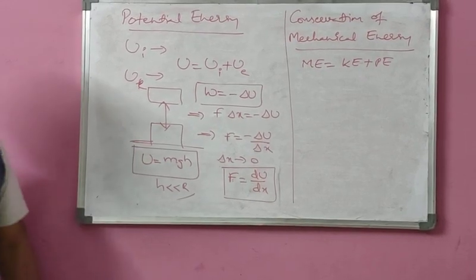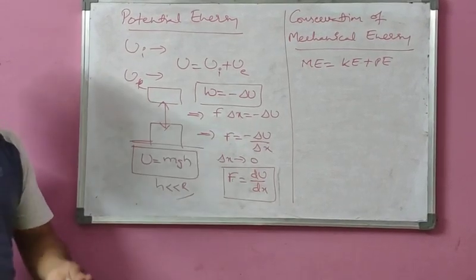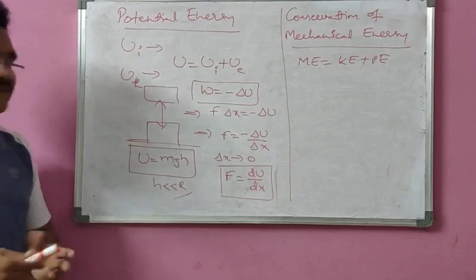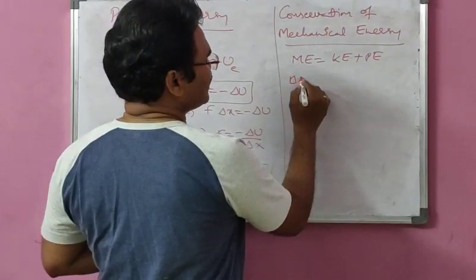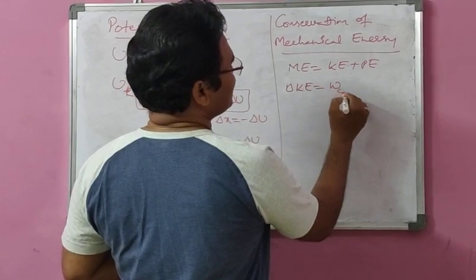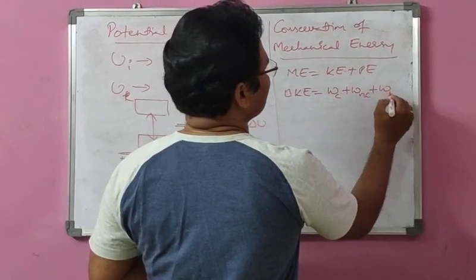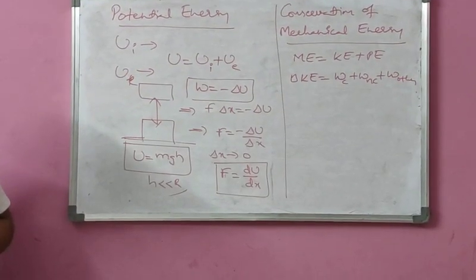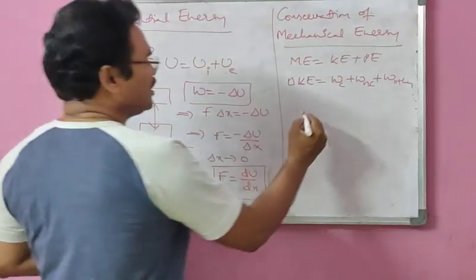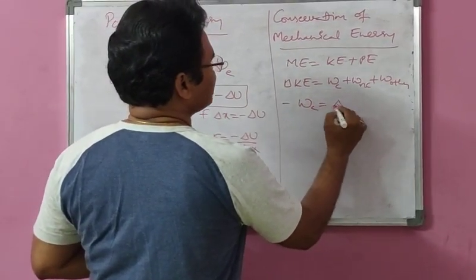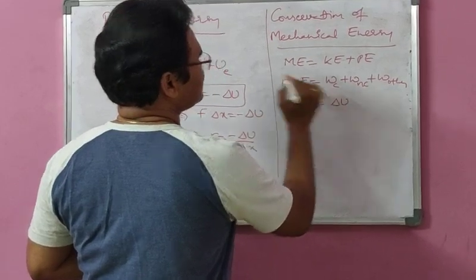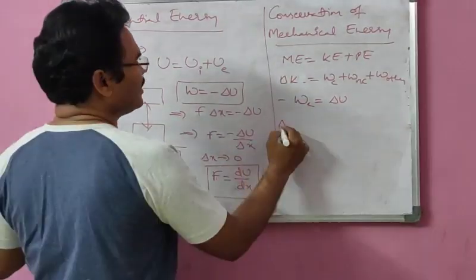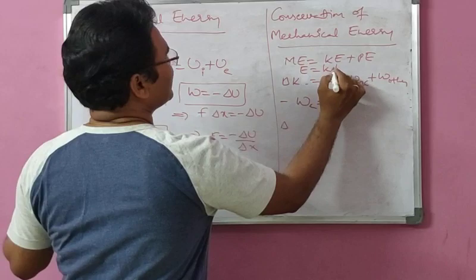Kinetic energy is due to what? It arises due to conservative fields, non-conservative fields, as well as other work done. So kinetic energy changes as delta K equal to W conservative plus W non-conservative plus W other. These work done can change kinetic energy. Potential energy is caused only by the conservative work, so W c equal to minus delta U. Mechanical energy E equal to K plus U.